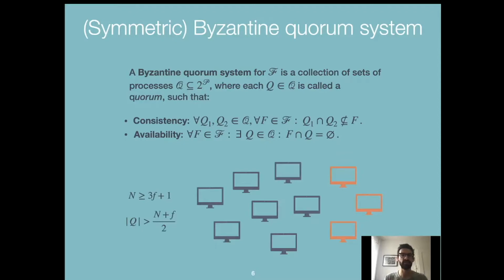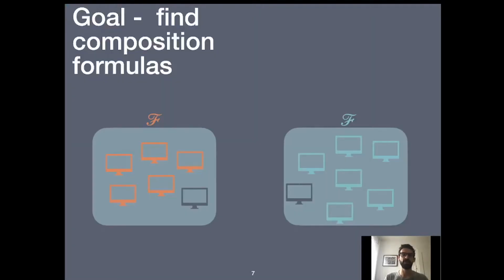An example is the classic threshold model, in which a quorum is any set of cardinality at least (n+f)/2, where f is the total number of failures in the system. The goal is to find composition formulas that are able to join together different fail-prone systems. We do so by showing two systems, but of course our work can be extended to multiple systems.